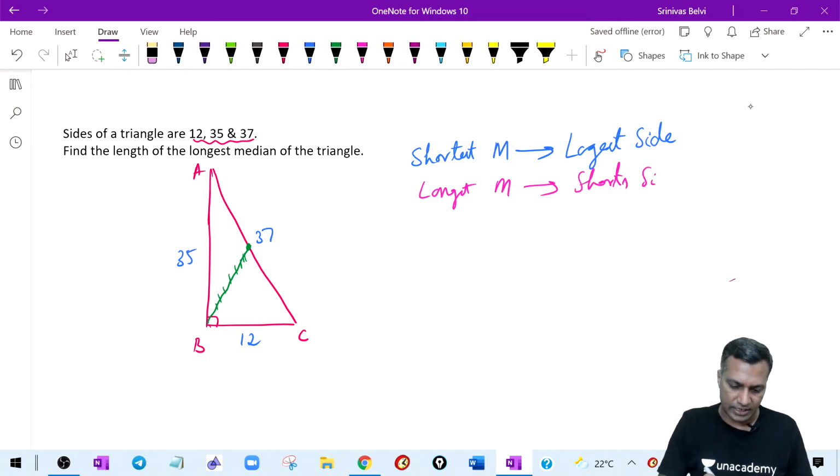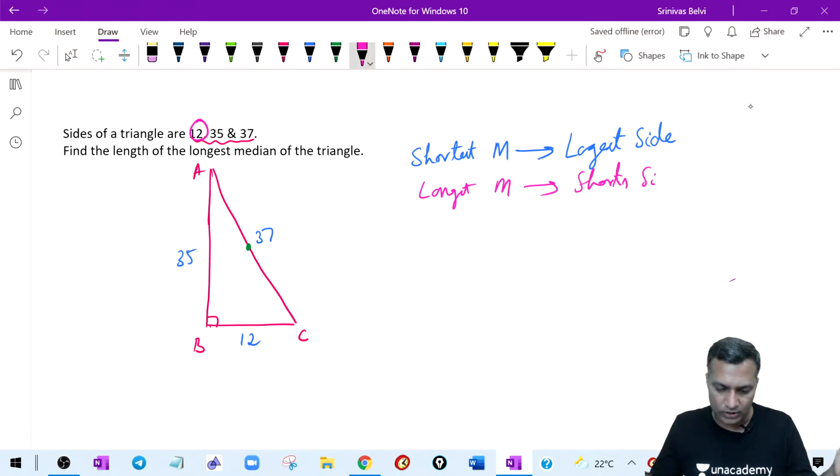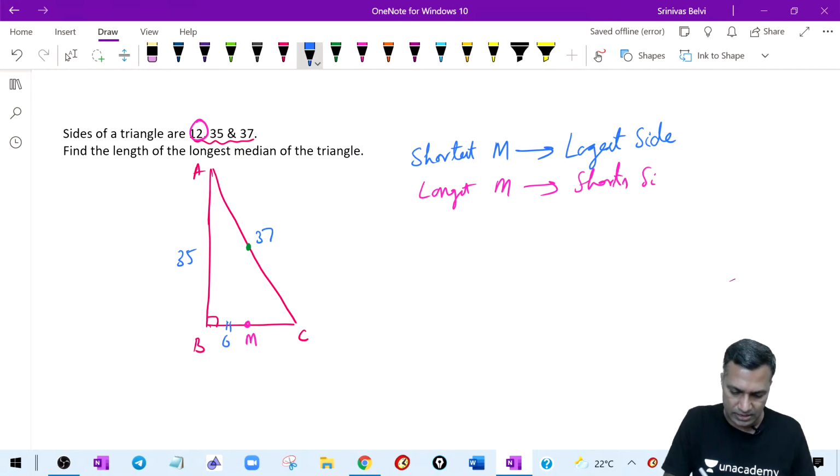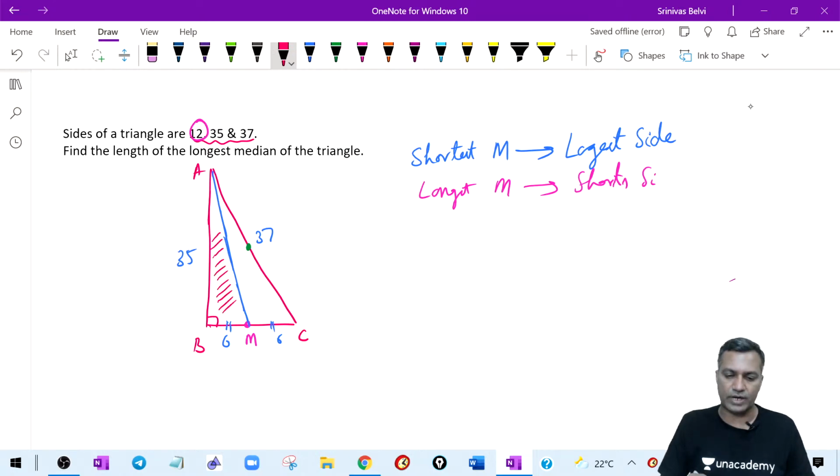So that's what I was asking here. I just wanted you to understand that 12 is the shortest side. Draw this right angle triangle, pick the midpoint, call it M. Now you know that this is 6 units, this is 6 units. Join this, it becomes another right angle triangle. You just have to find the length of the median. AM is what you've got to find.